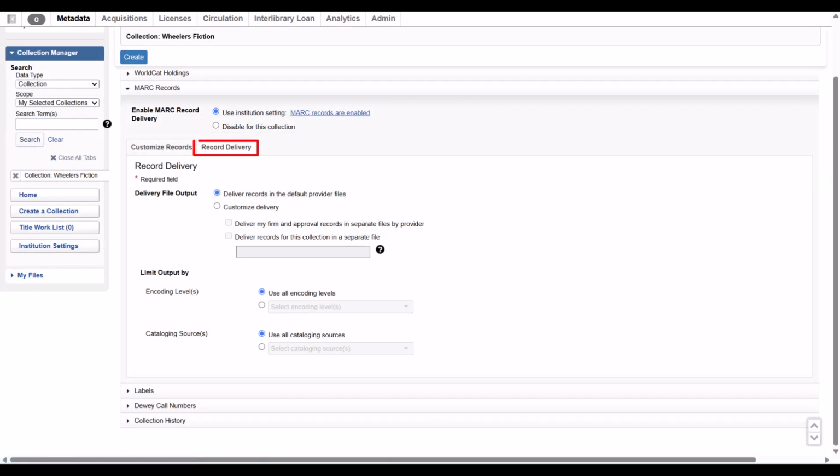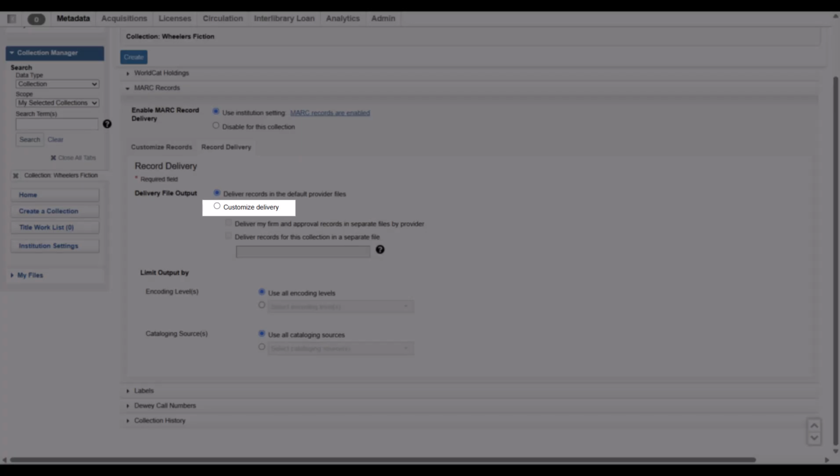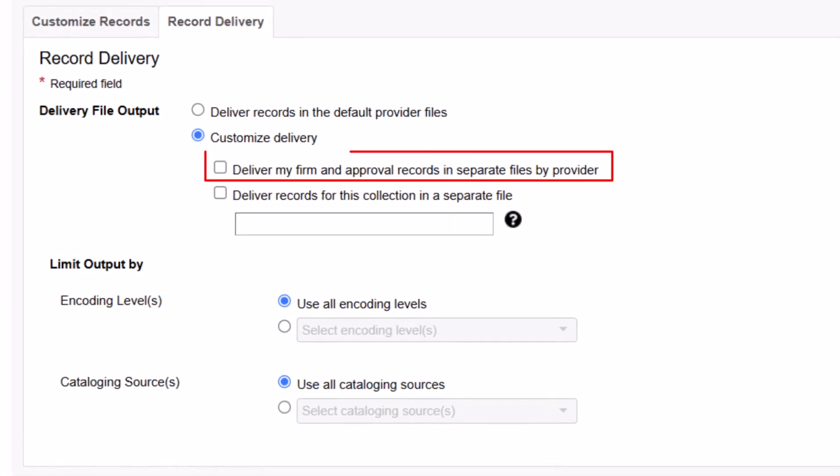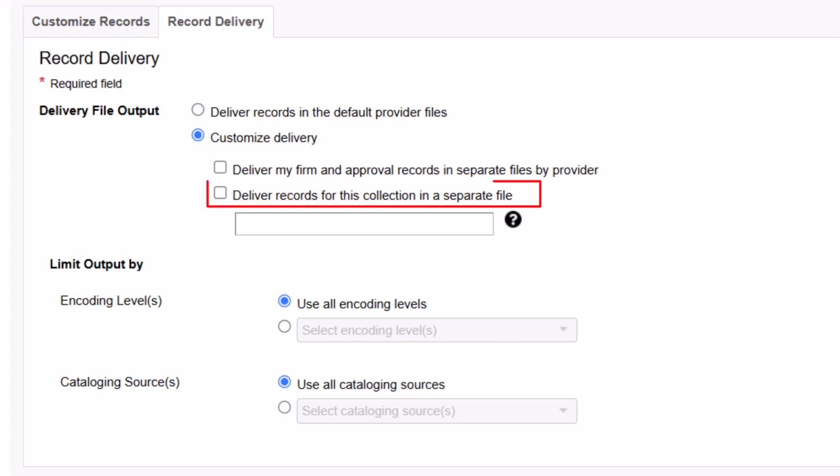Click the Record Delivery tab. The default is selected. To customize delivery for this collection, select Customize Delivery. Choose whether you want OCLC to deliver firm and approval records in separate files by provider. Choose if you want records for this collection delivered in a separate file. Then, enter a unique file name for the collection in the text box provided.